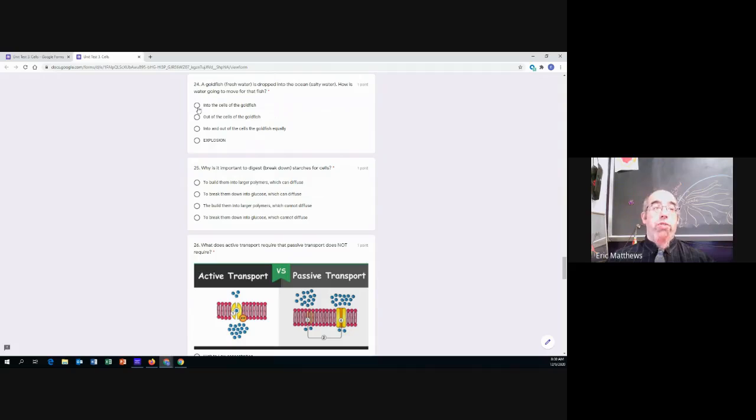Is water going to move into the cells of the goldfish? Out of the cells of the goldfish? Into and out of the cells equally, so there's no real change? Or explosion? So how is water going to move? Into the cells, out of the cells, in and out equally, or explosion?